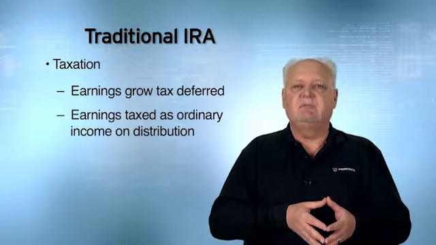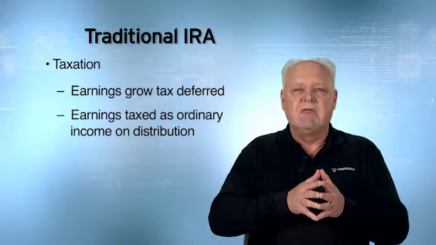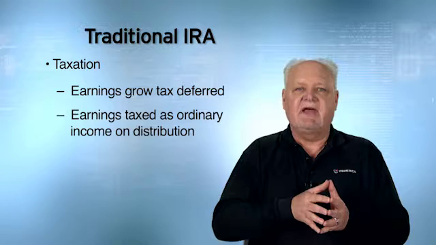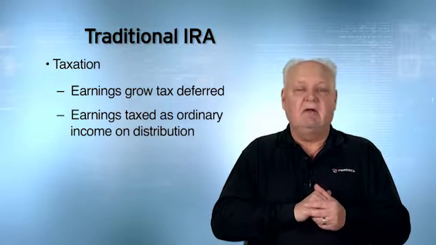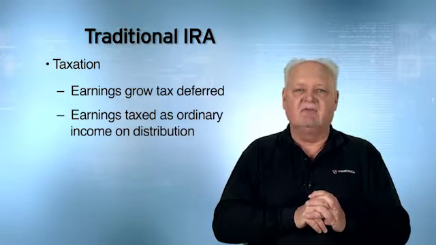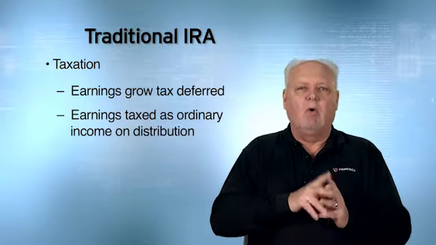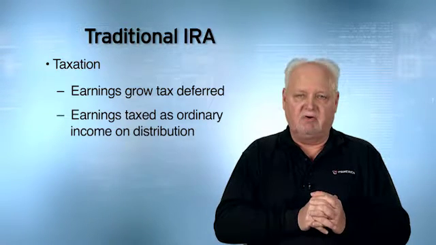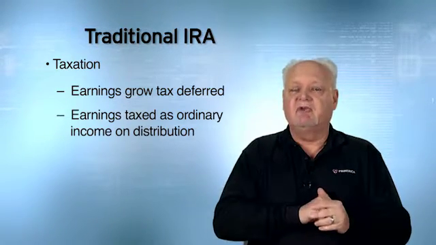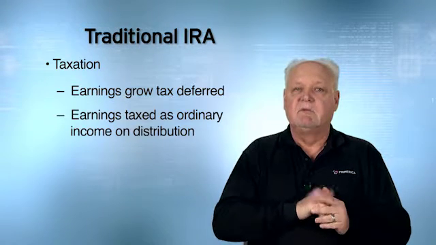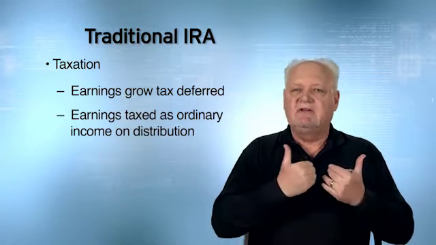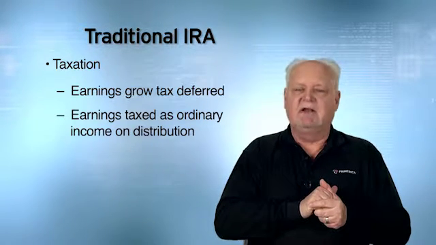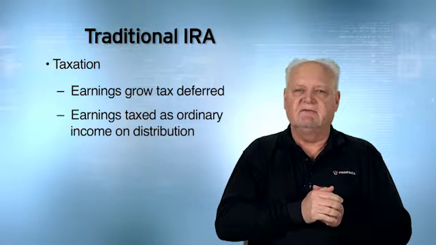Now, let's say that you put money into a traditional IRA, you were able to deduct the contribution. Earnings grow tax deferred. When you take that money out, 100% of that money would be taxed as ordinary income. What if you contribute the money, but you're not able to deduct the contribution from your taxes? Here your traditional IRA has a cost basis. Earnings still grow tax deferred. When you take money out here, the earnings would be taxed as ordinary income, but not the cost basis.